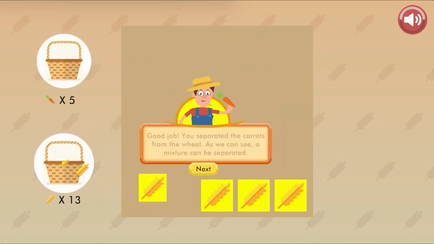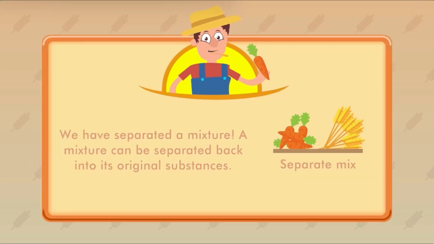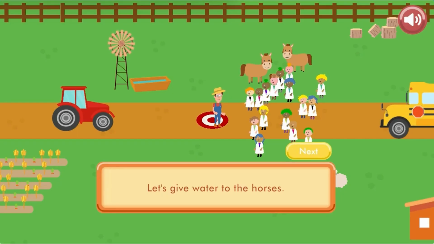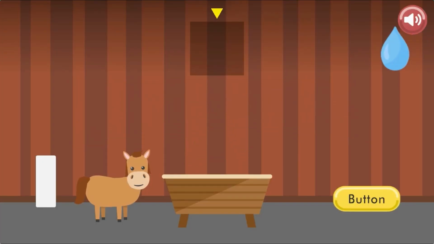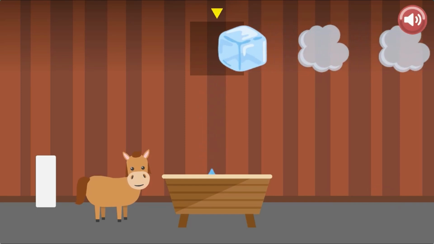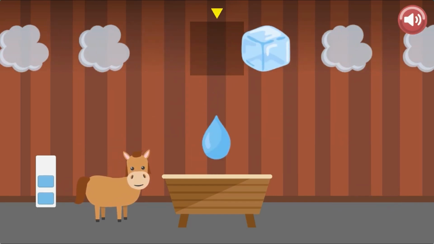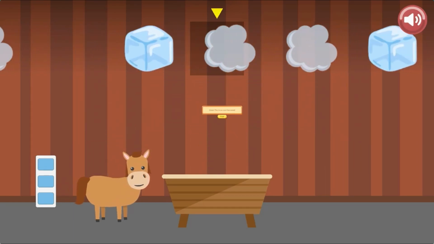Learn about chemical processes on the farm that will help the farm operate effectively. Read interesting facts about science as you complete more tasks on the farm. Complete all the levels to win the game. Use your knowledge of science to complete this fun and educational game. Have fun and enjoy playing.